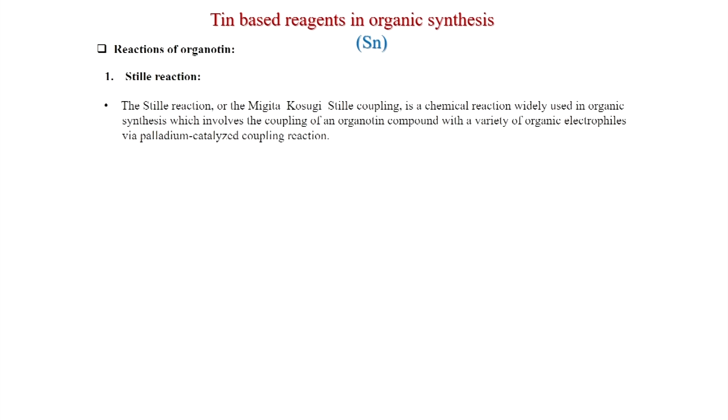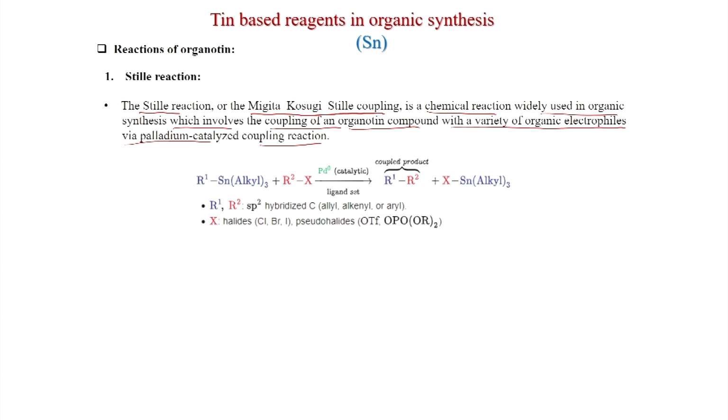Now, we will discuss reactions of organotins. So, first we will discuss the Stille reaction. The Stille reaction or the Migita-Kosugi-Stille coupling is a chemical reaction widely used in organic synthesis, which involves the coupling of an organotin compound with a variety of organic electrophiles via palladium catalyzed coupling reaction. So, this is a palladium catalyzed reaction, as you can see here, and these are the reactants.